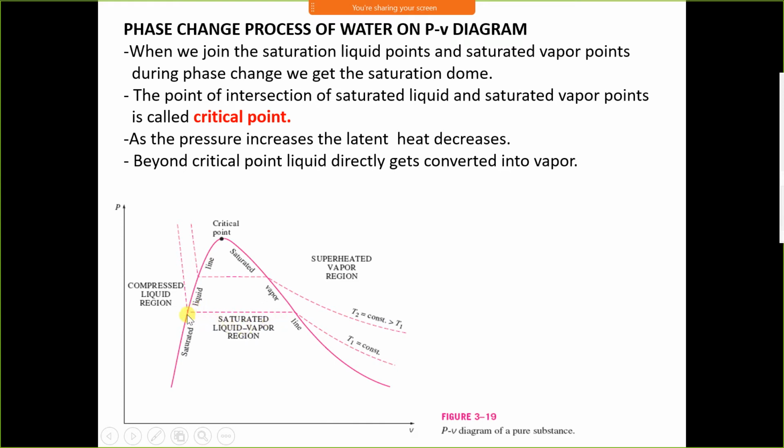Now, on the left hand side of the saturation liquid line, it is a compressed or subcooled liquid. On the saturated liquid line, it is a saturated liquid. On the saturated vapor line, it is a saturated vapor. Saturated means it is ready to change the phase. And on the right hand side of saturated vapor, it is superheated vapor. Between the saturated liquid line and saturated vapor line, it is a mixed phase, a mixture of saturated liquid and saturated vapor.